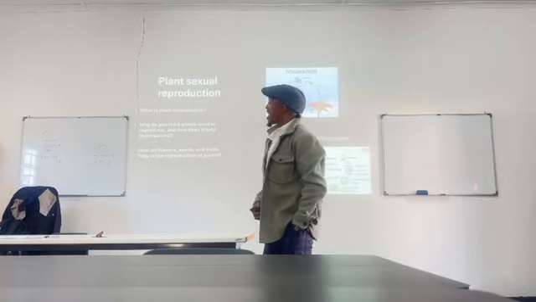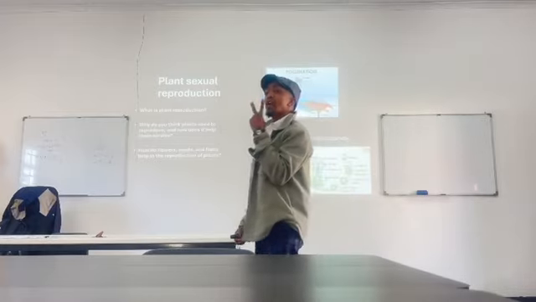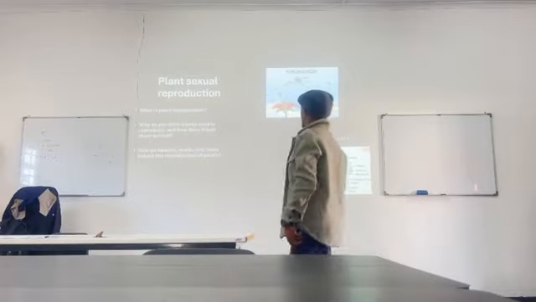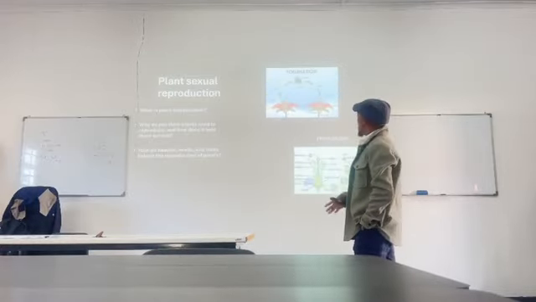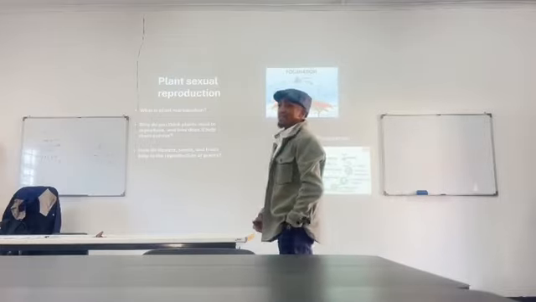In order for the reproduction of a plant to be successful, these two processes have to occur. Pollination first, and then after pollination, fertilization comes after.